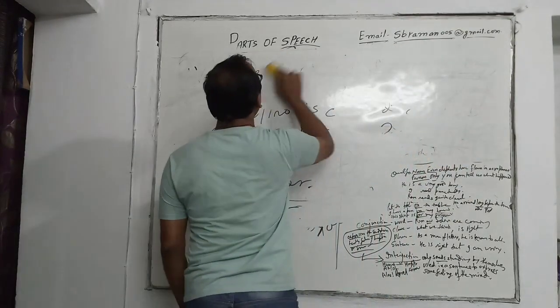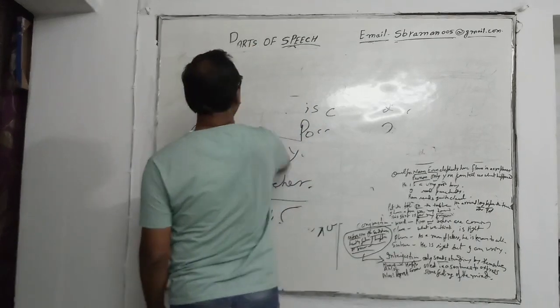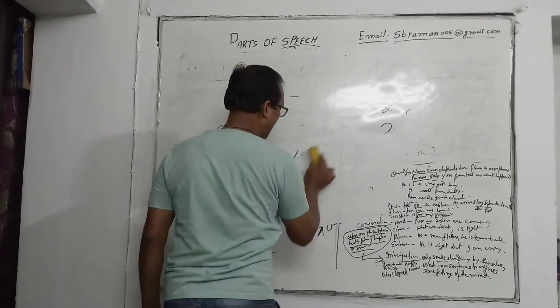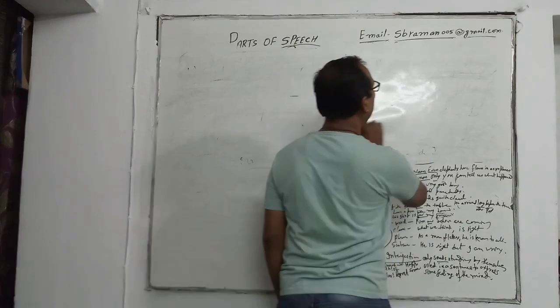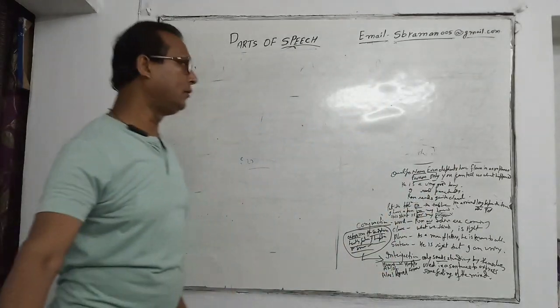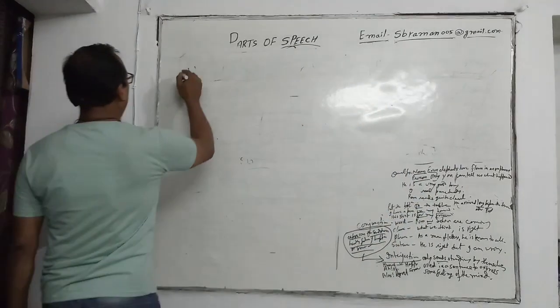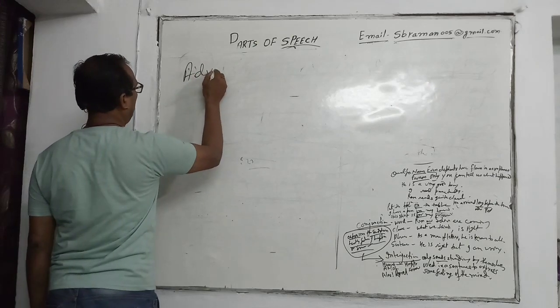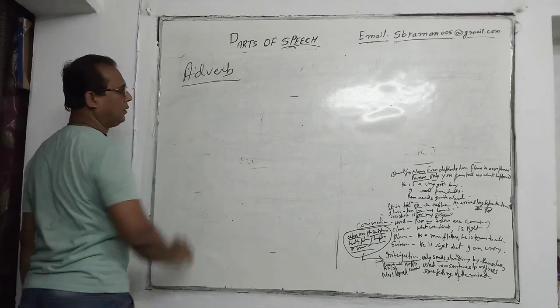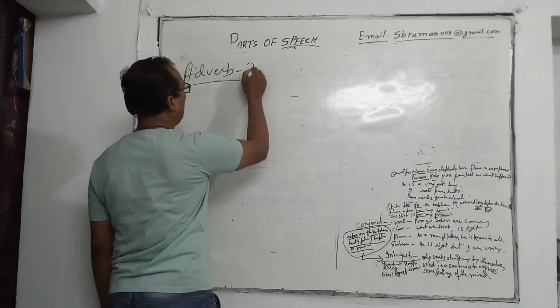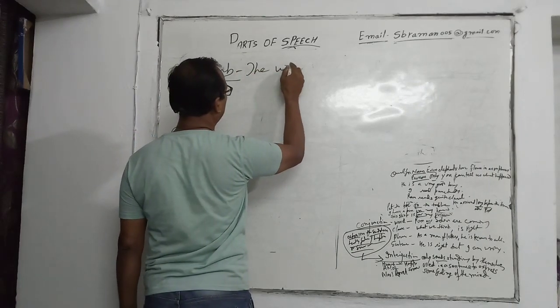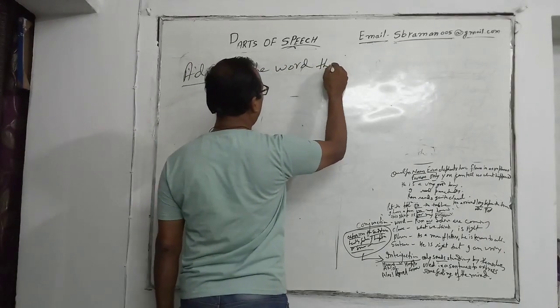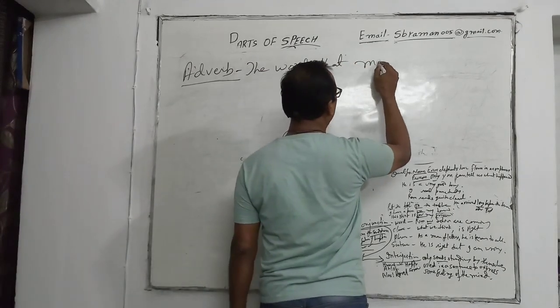Now we are going to continue these parts of speech, and the next is our adverb. Adverb: the word that modifies.